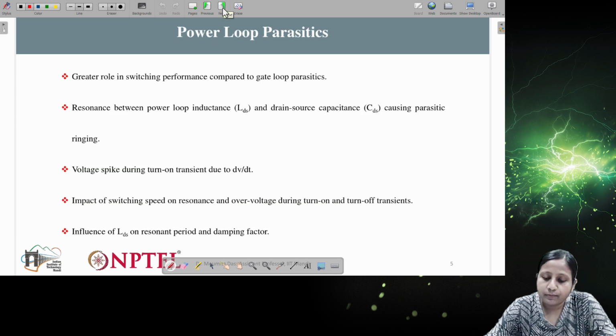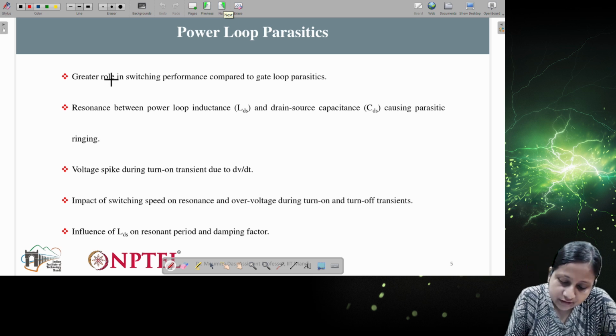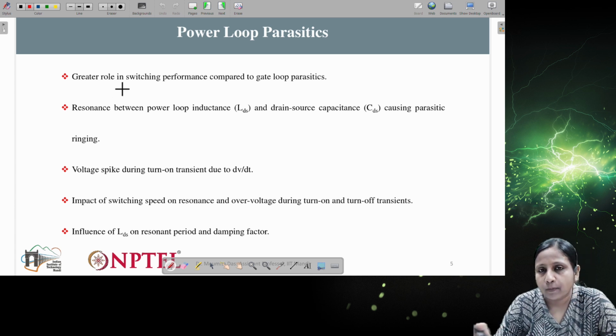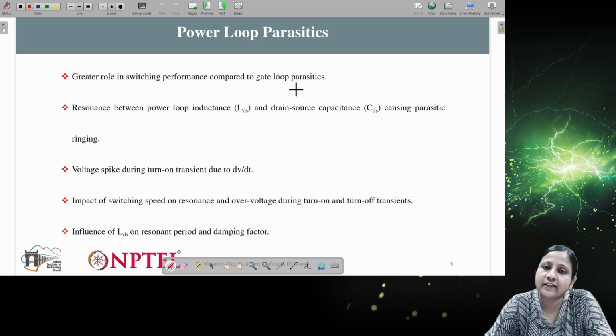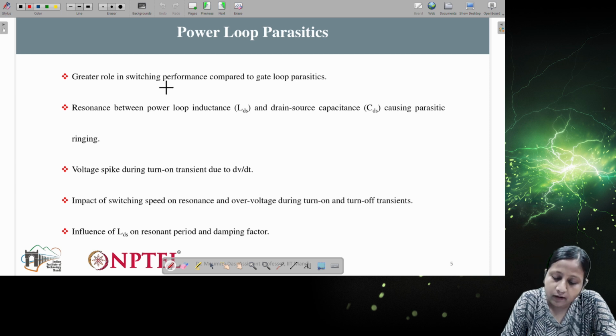Now comes power loop parasitics. So how do these power loop parasitics come about? They play a greater role in switching performance compared to the gate loop parasitics. So basically they have a more direct role while operating the switches, because gate loop parasitics affect the gate signal. They can affect the gate signal by increasing the turn on or turn off time, right? But the oscillation part comes from the power loop parasitics.